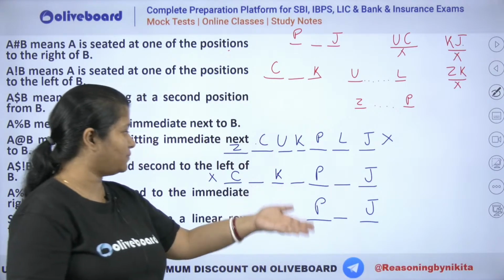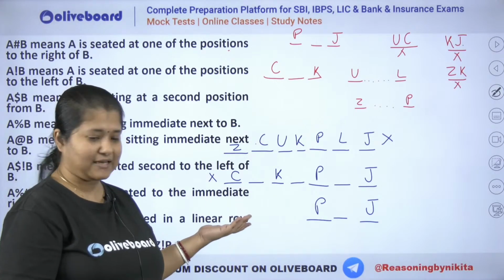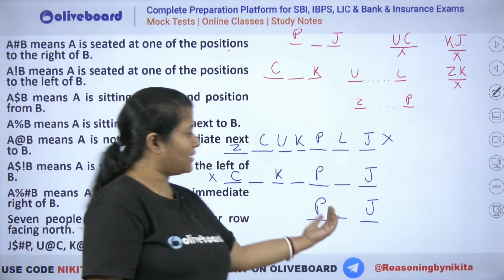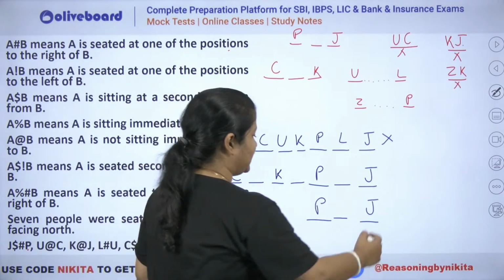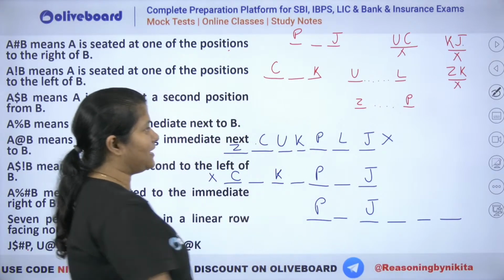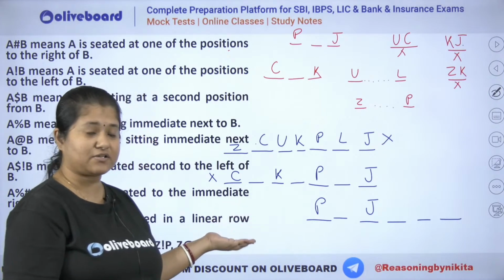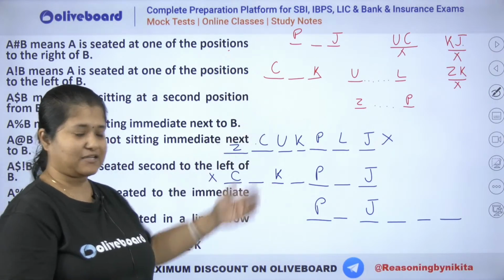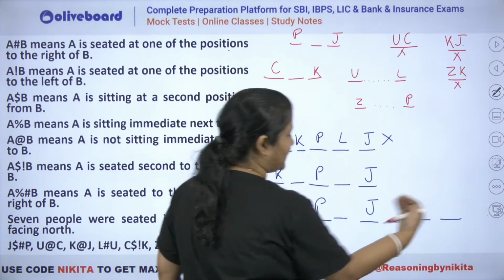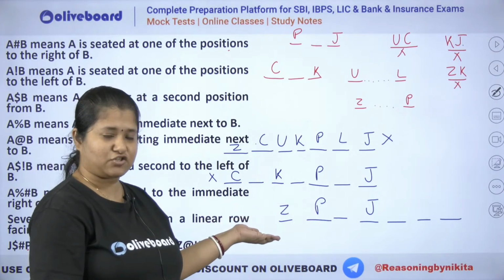That means you will have to place it somewhere to the other side. ठीक है, तो check कर लेते हैं. Let's see. Okay, so let's check it out, right? अब इस साइड प्लेस करने की कोशिश करते हैं. Let's say 1, 2 and 3, and we also know that P के left में we have to place your Z, right? There has to be at least one person towards the left of P, that is your Z. So that means you cannot have 4 persons towards the right of J. That is not a possibility. Else you will not be able to place your Z here.